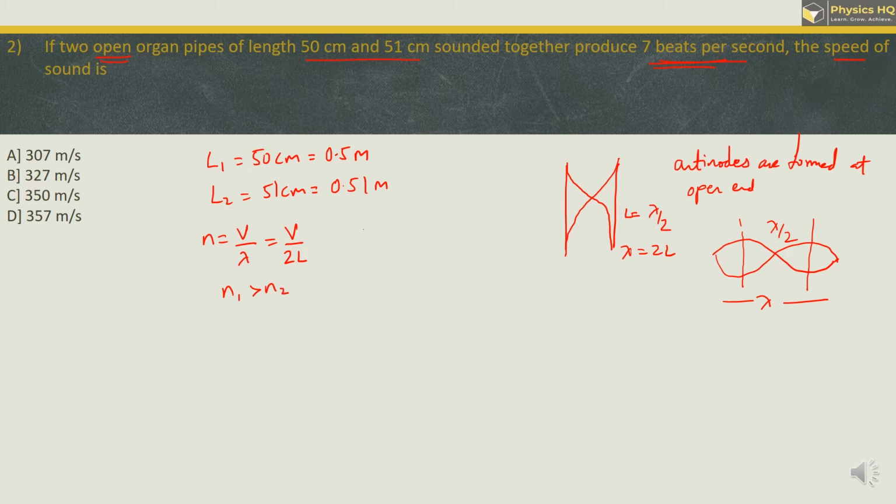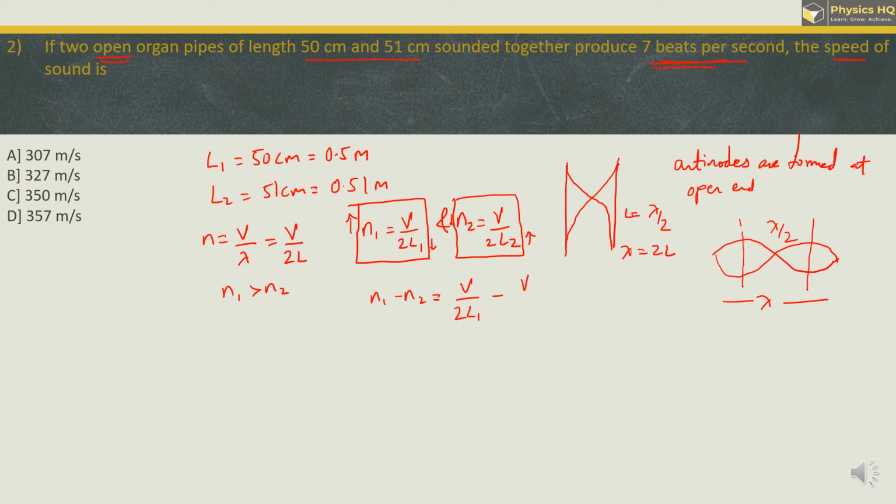So if I write the formula, N1 is equal to V by 2L1, and the second formula will be N2 is equal to V by 2L2. So since L1 is less, your N1 will be greater, and L2 is more, your N2 will be less when you compare with N1. Therefore we have N1 minus N2. So what we'll do is take the difference of these two equations over here and proceed ahead. So what we have is N1 minus N2 is equal to V by 2L1 minus V by 2L2.